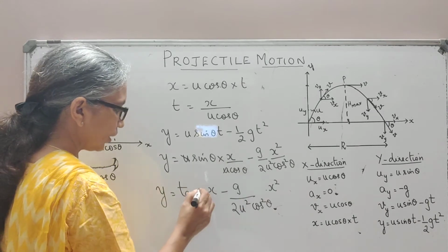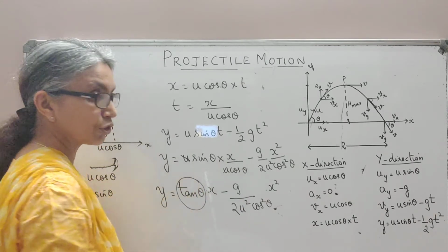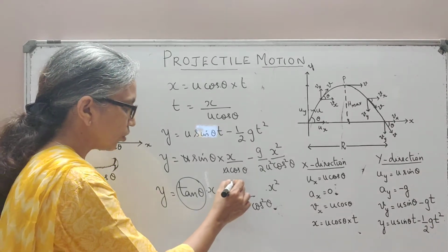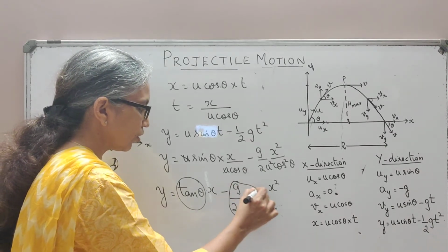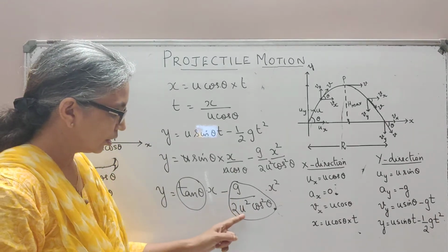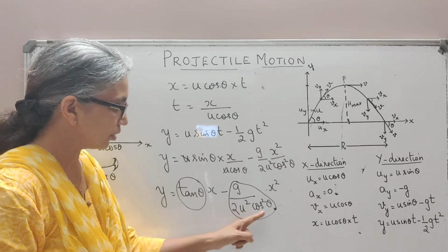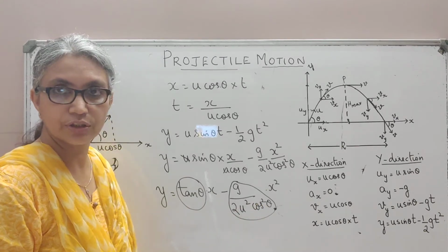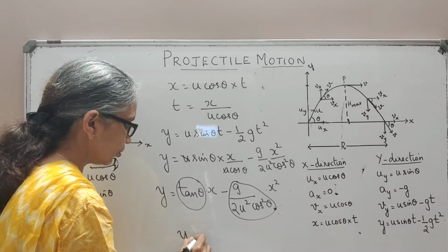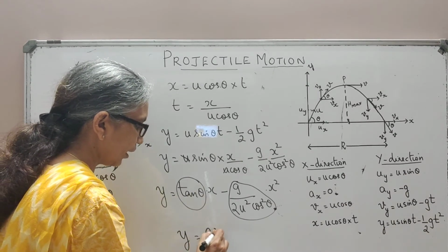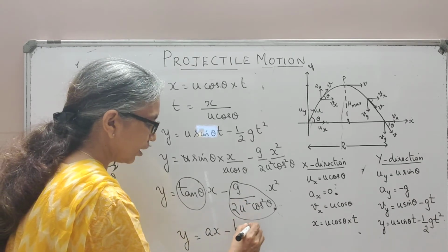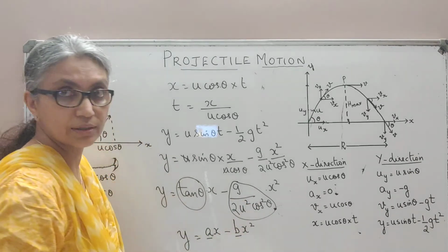Now this whole thing is a constant, because the initial angle of projection is a constant theta. And all these are constants, because g, as you know, is 9.8 meter per second square, u, the initial velocity, is a constant, and theta, the initial angle of projection, is also a constant. So I may write it as y equal to a constant a into x minus another constant b into x square, where a and b are constants.